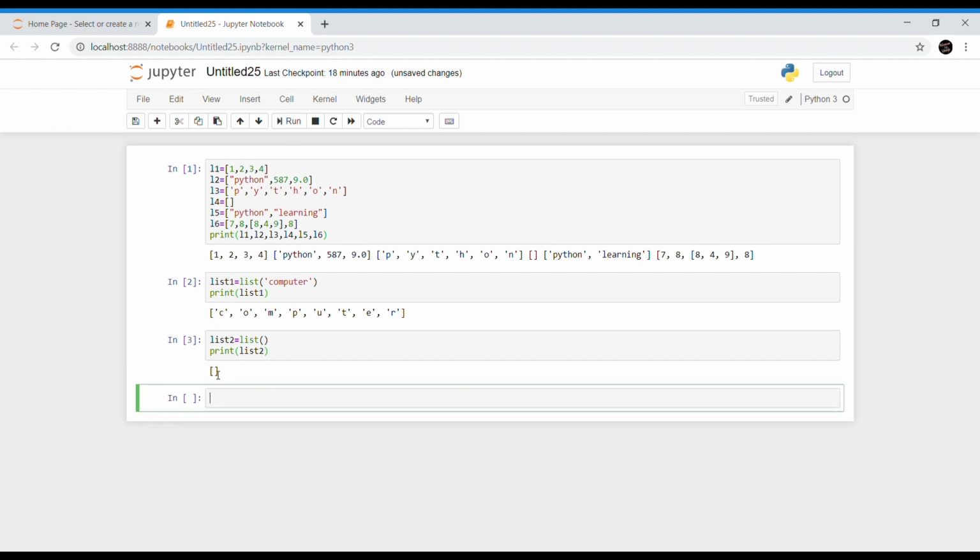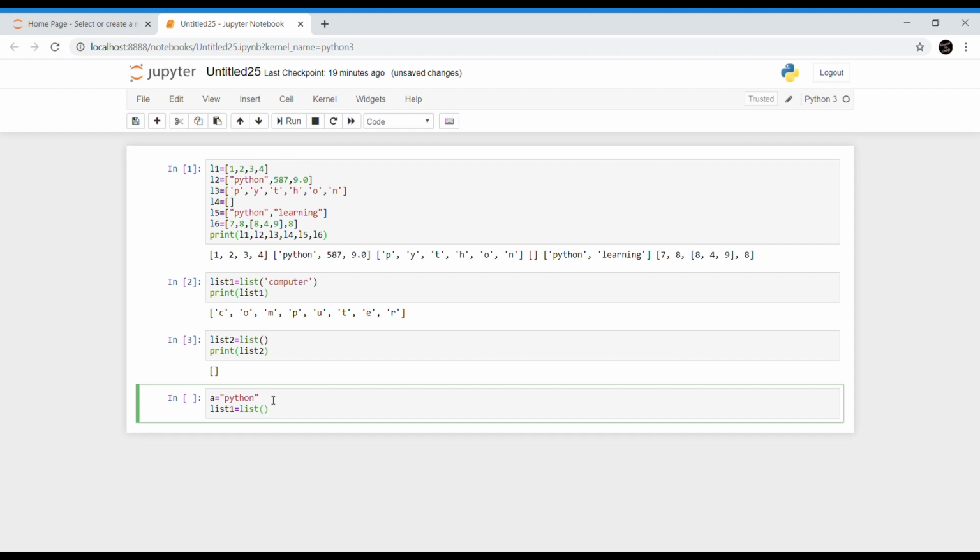Now this is another way of creating a list using the list method. Instead of giving this sequence directly inside the list method, we can also store the sequence in a variable and call that variable. Let me show you an example. For example, a equal to Python, and now I'm creating a list.